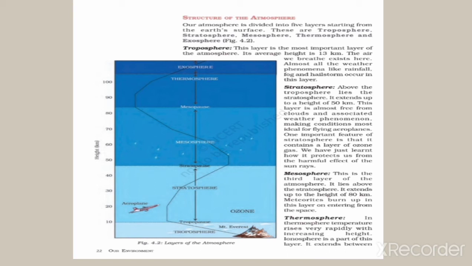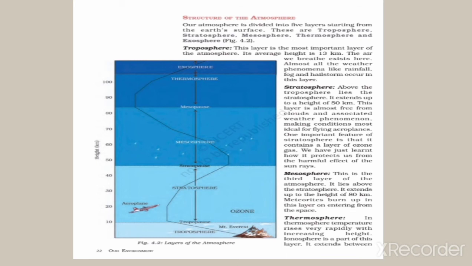Troposphere. It is the closest to the Earth. The average height is 13 km. The air we breathe exists here, and phenomena like rain, fog, and hailstorms occur here. Then the second layer is the stratosphere, from 18 km to 50 km.